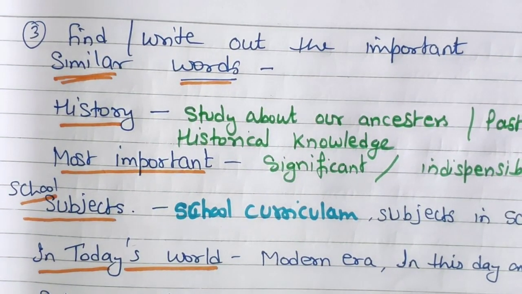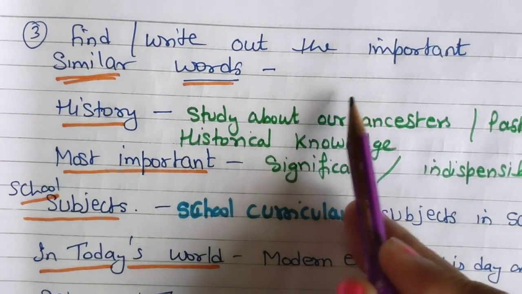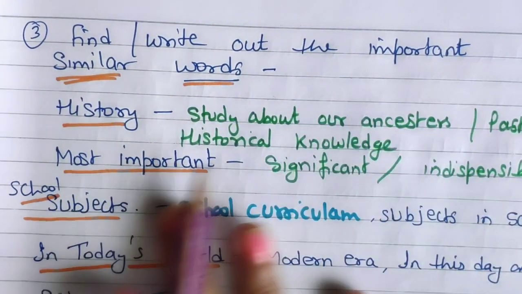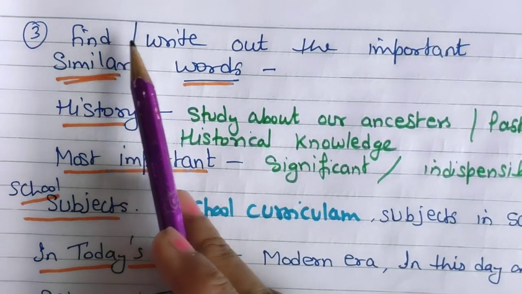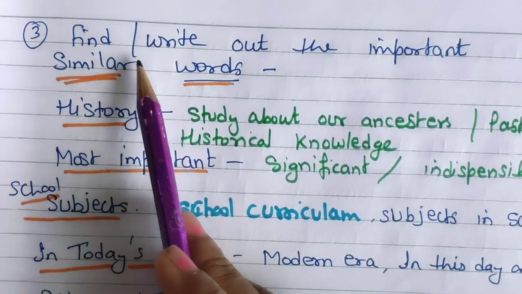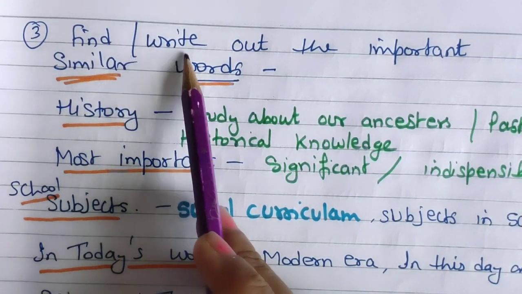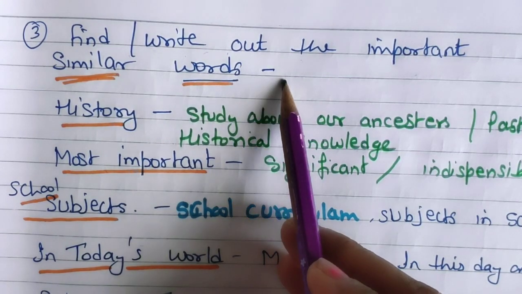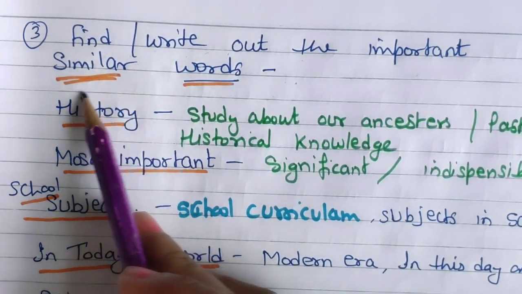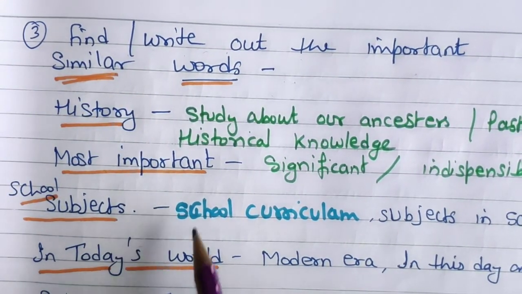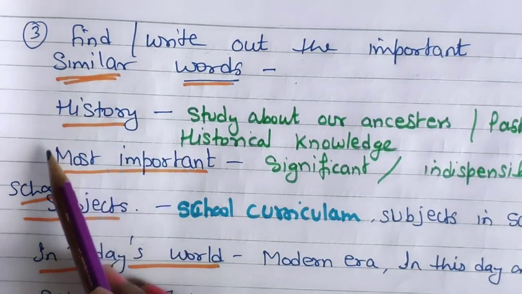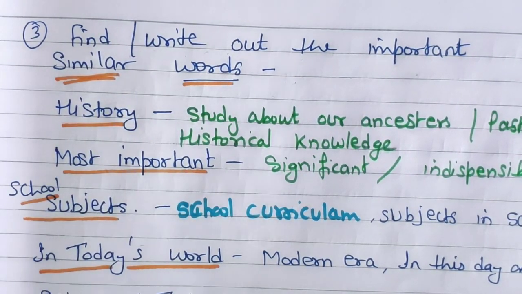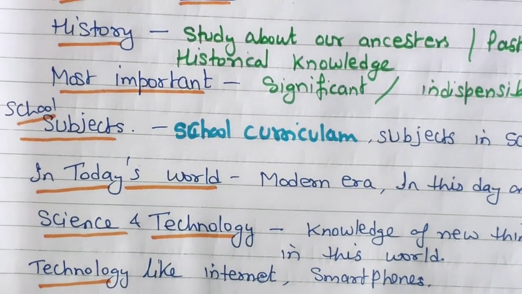Otherwise, no need to highlight. You just have to write closely on your question paper. So the question was, the fourth step is to find or write the important similar words. The important words are from the question, because every time your topic would be around these words. These are the words, just have a look.